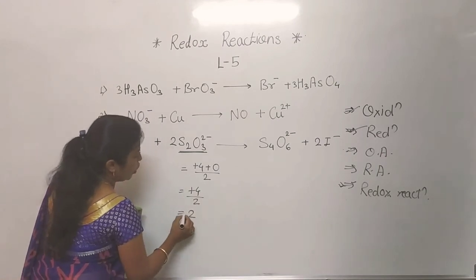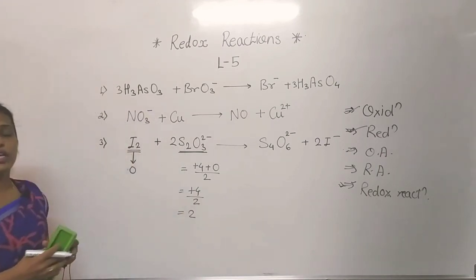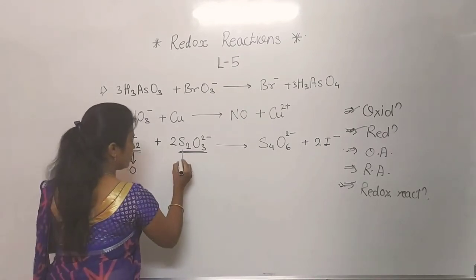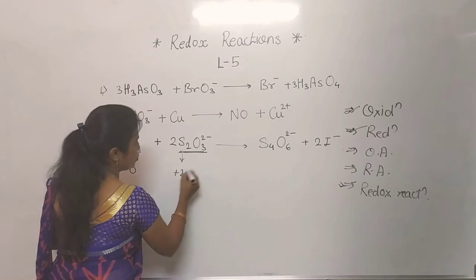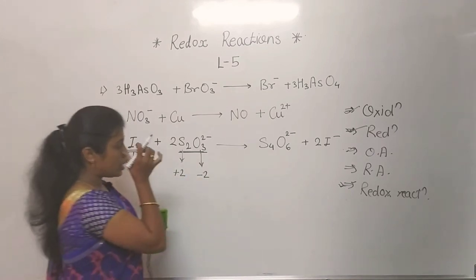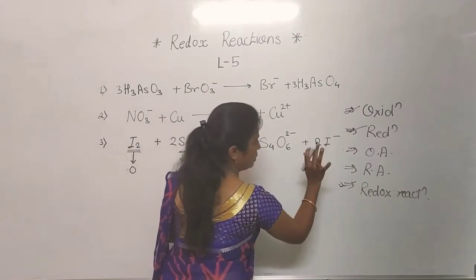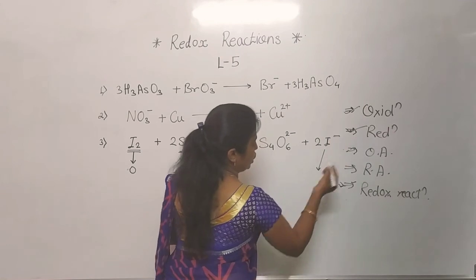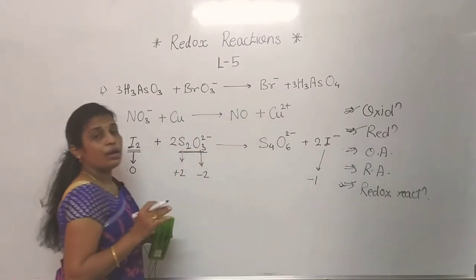In this way, the oxidation number of sulfur we have to take is +2. Hope everyone understood this one also. Now see, here it is +2, and oxygen has the oxidation number -2. Now for this one, first we will complete this one. Iodine, on which there is a minus charge, means its oxidation number will be -1.